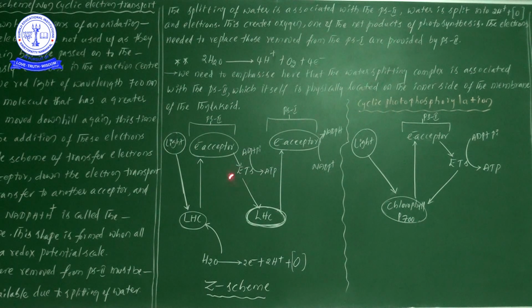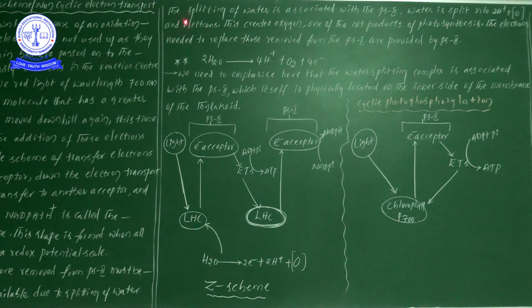When this process takes place, in the electron transport system ATP molecules are also formed. So what is the point? In non-cyclic electron transport, don't forget 2 points. One is the involvement of 2 photosystems, photosystem 2 and photosystem 1. The next point is that there is a splitting of water molecules in the presence of light. And one more point: there are 2 different types of assimilatory power, ATP and NADPH, produced. Remember these 3 points.